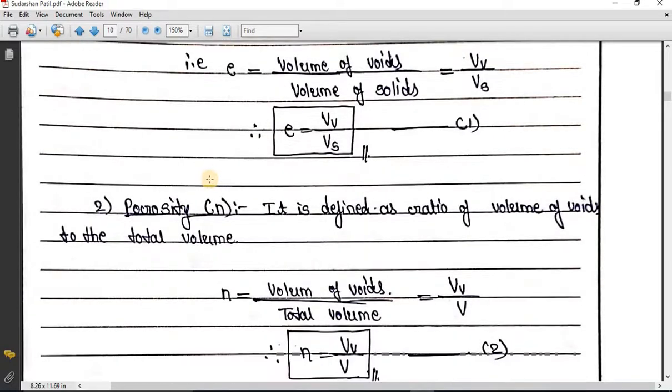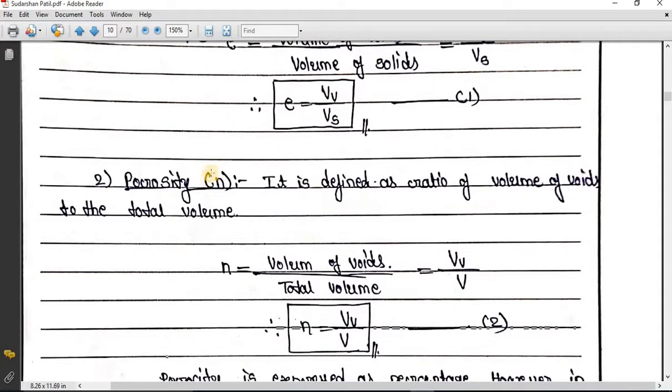Next you can see porosity. Porosity is denoted by small n. It is defined as the ratio of volume of voids to the total volume. So n is equal to volume of voids divided by total volume, Vv divided by V. So you can see over here e, the void ratio, is Vv divided by Vs, where Vv is volume of voids and Vs is volume of soil solids. Vv divided by V is nothing but porosity.